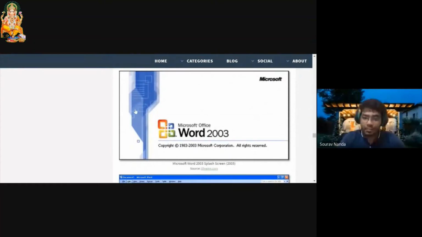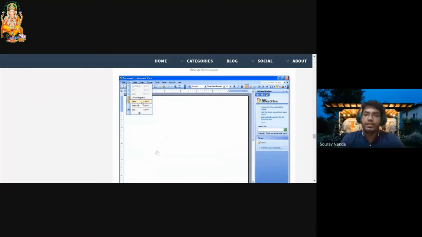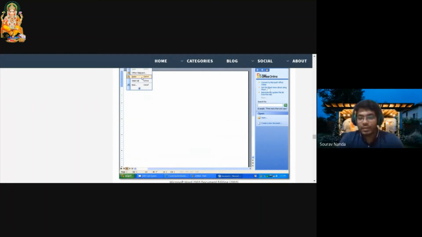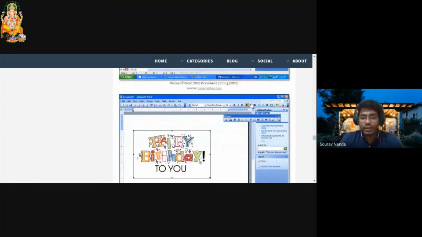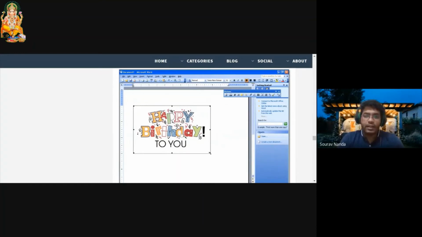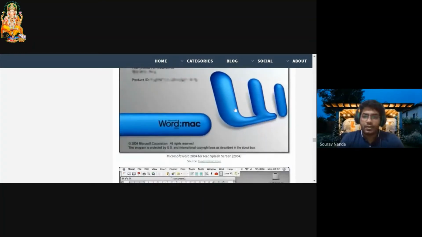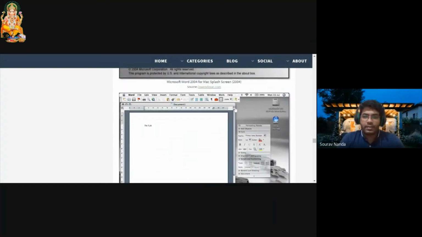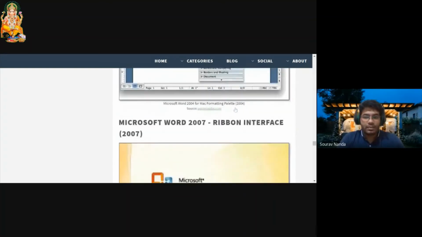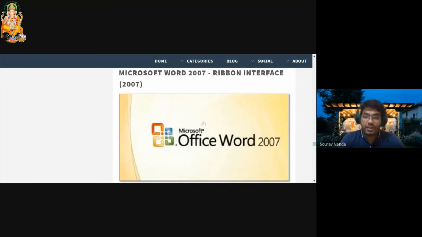So now the complete revolution came in 2003. In 2003, they launched multiple different versions of it, like a small business version and a personal edition. You can see the colors came in, and they also supported support options. Like you can take help from the pages available online, and they will also assist you with that. You can add various images and play around with it. 2004 for Mac wasn't so famous. Next, as you all know, it's 2007. This was also a really successful version.